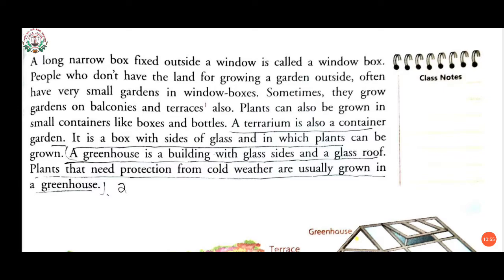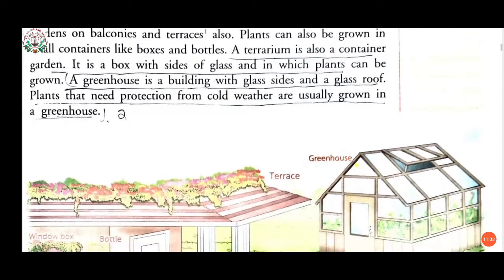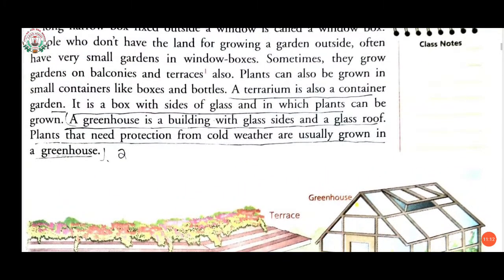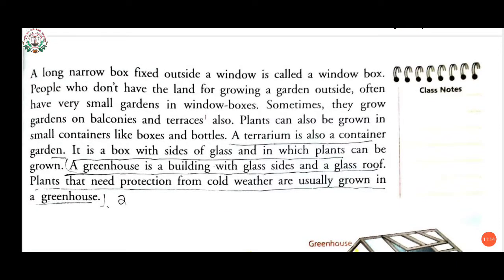And window box gardens we have gone through with that. Here you can see in the picture also, this is window box garden, a long narrow box fixed outside a window. We can also do this at our home.